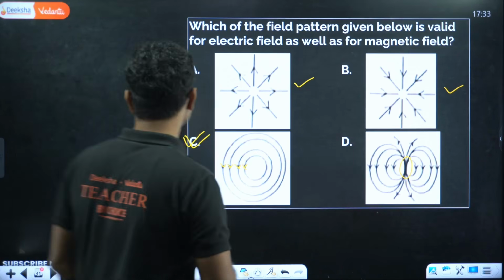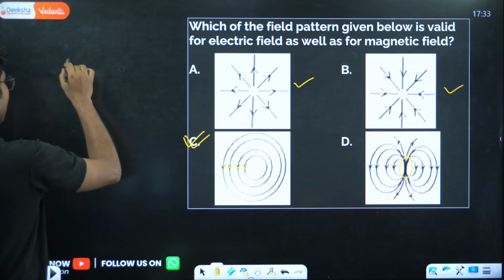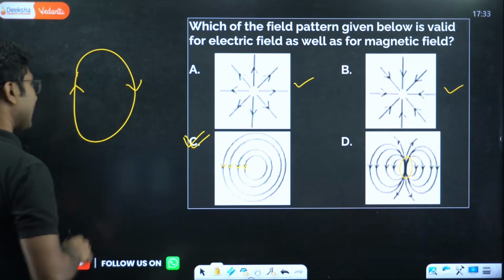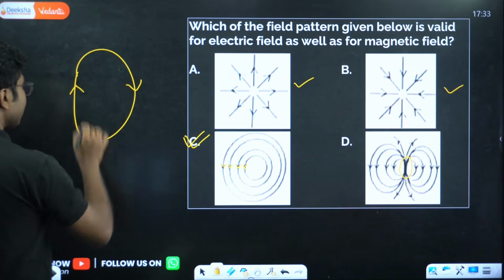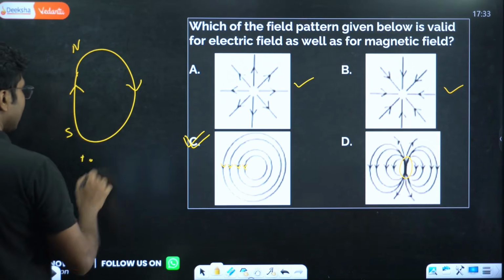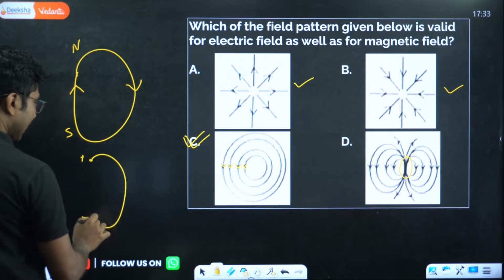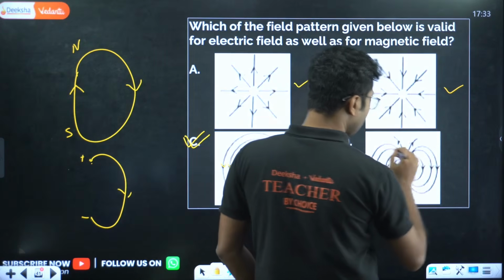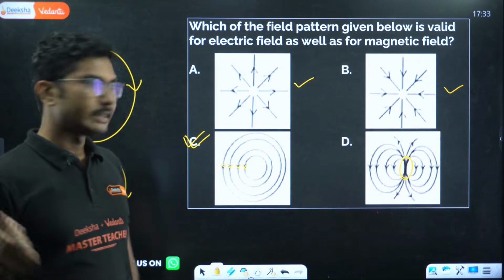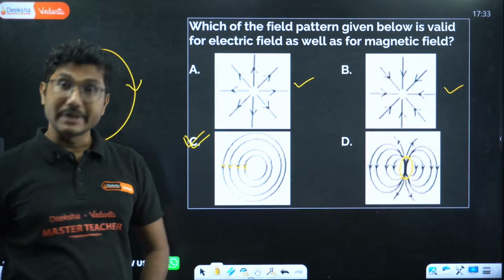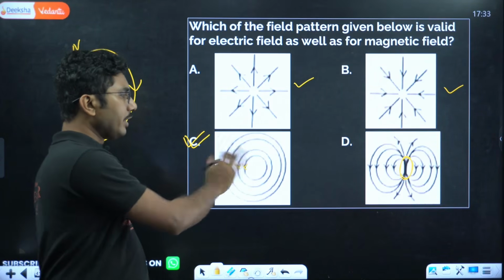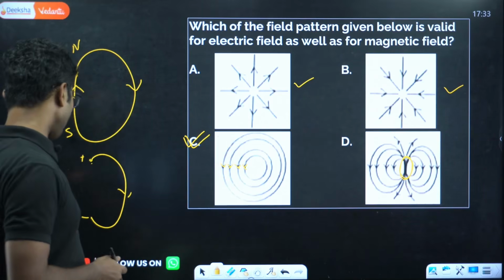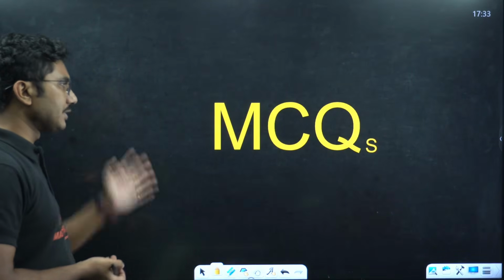Here remember that in the case of a magnetic dipole, if the field lines are going out from north, inside they are going in the opposite direction. But for electric charges, the lines go from here and end over here, so the line inside does not exist for the electric field. But this kind of circular field is possible for magnetic field, with no interaction between them. We know magnetic field can be circular, right? So that is what is important. Now we will be solving the MCQs.